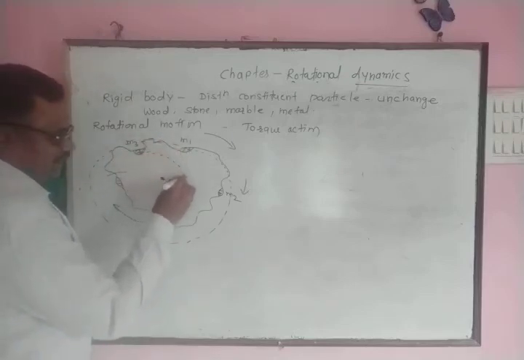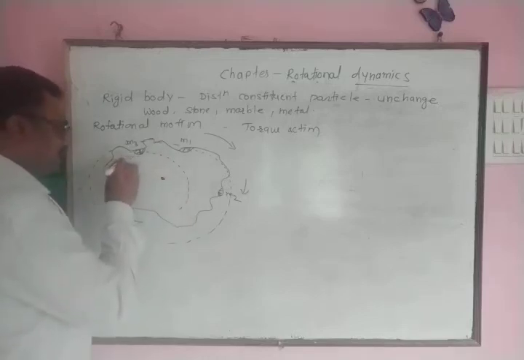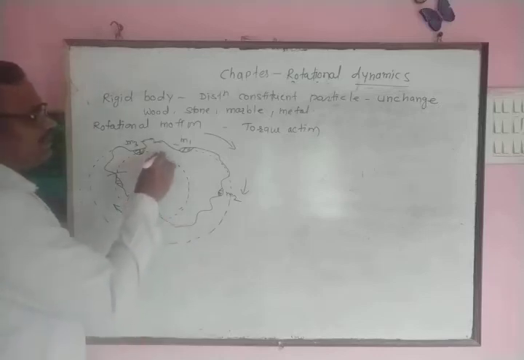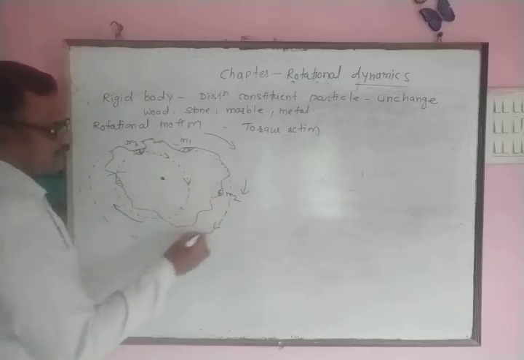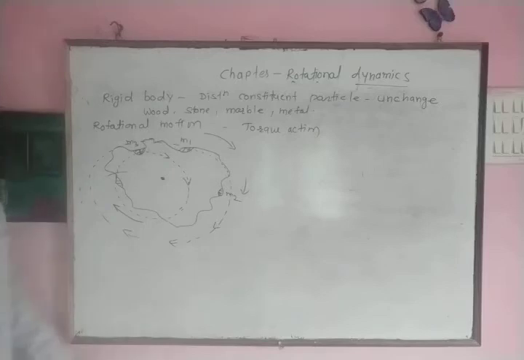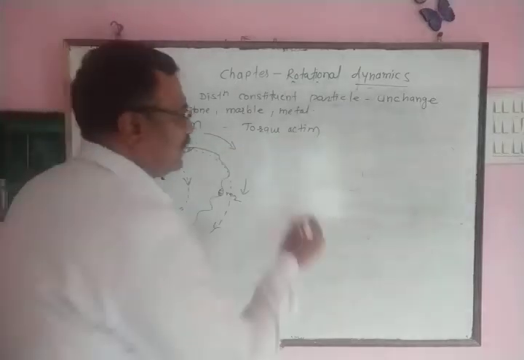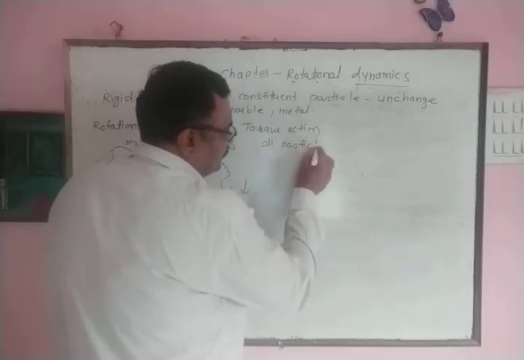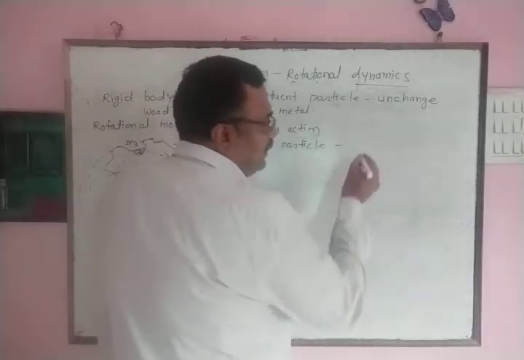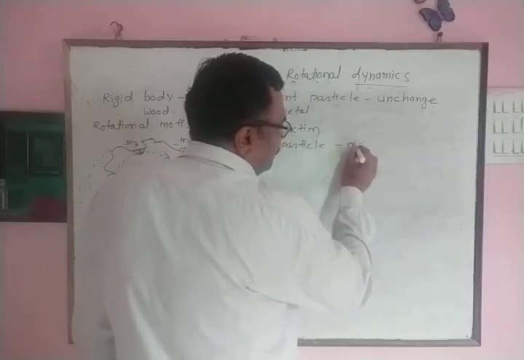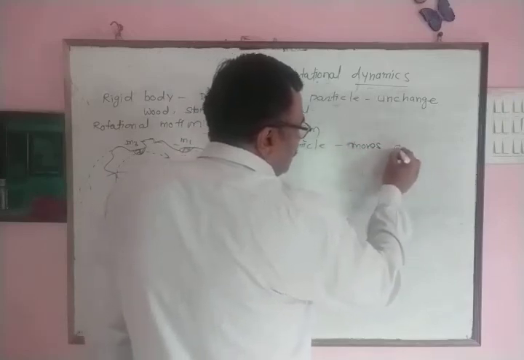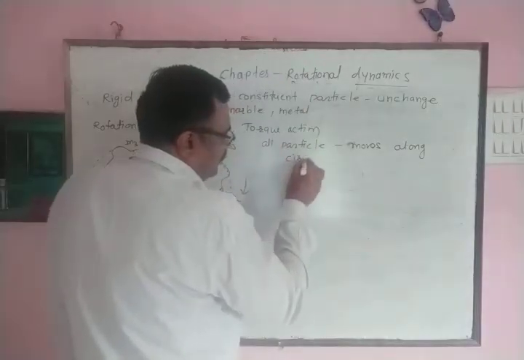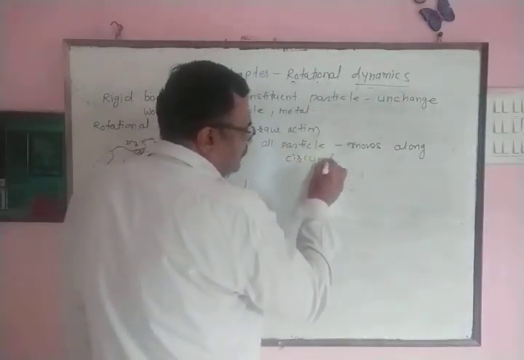First particle, second particle, third particle, in this way each particle present in the body is moving along the circumference of circle. When torque is acting on the body, all particles present in the body perform circular motion along the circumference of circle.